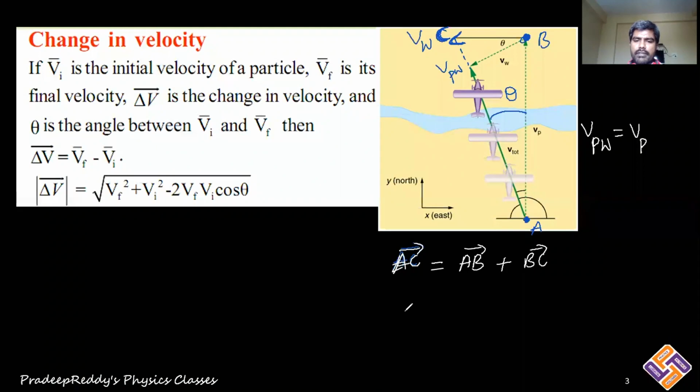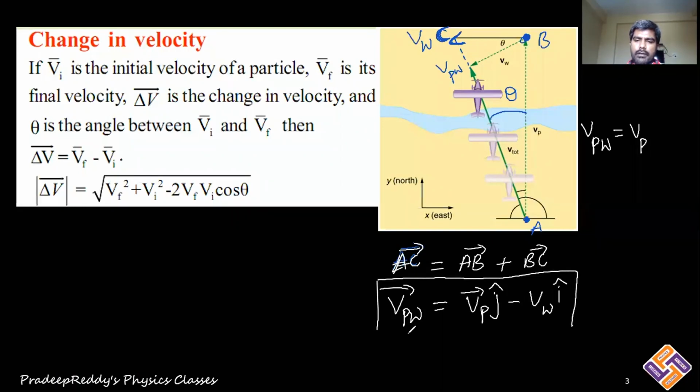So the velocity of the plane with respect to wind is equal to AB. AB is represented with the velocity of the plane, that is VP bar. It is in which direction? J, the y axis. And wind is in which direction? Leftward. Therefore it is minus the velocity of the wind times I cap. Why am I taking I cap? Because it is traveling from east to west, and east to west is represented with the negative x-axis. Therefore I am taking minus I. So VPW can be written as VP J cap minus VW I cap.